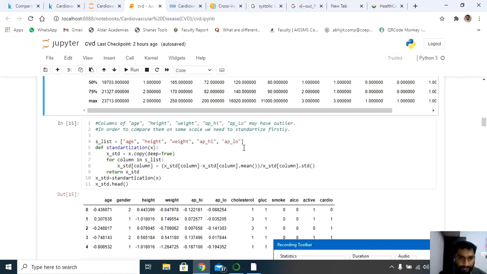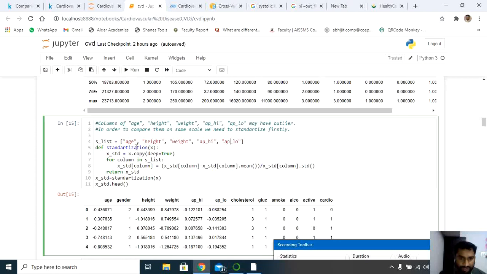What I have done is taken one list. In the list, I have taken the features like age, height, weight. Next we have systolic blood pressure, low, and diastolic blood pressure. So I'm using the method called standardization to bring the values into the same format, so that we can avoid the problem of outliers.